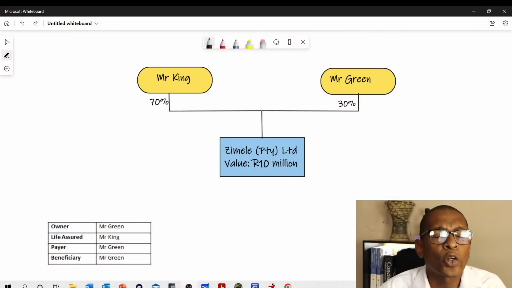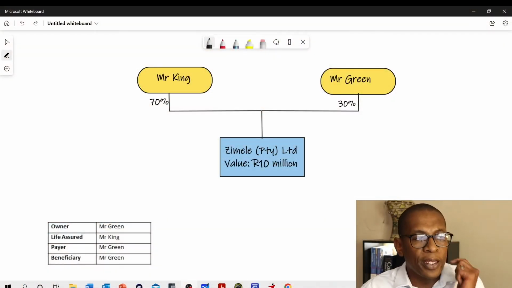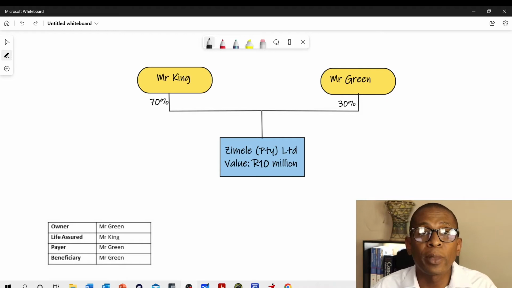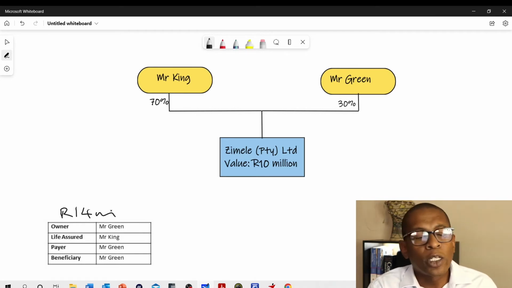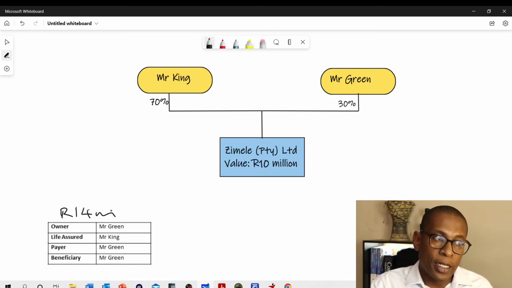The other scenario that could play out is what happens if there is more than 7 million rand cover taken out on Mr. King's life. Let's say, for argument's sake, let's just double it. Let's say the cover taken out on him was 14 million rand. Again, that can cause all sorts of problems. How we've structured it so far is for estate duty not to be payable on the policy on the death of Mr. King.